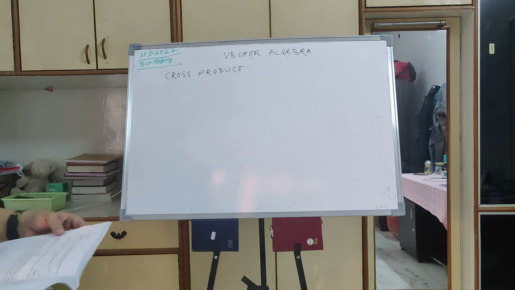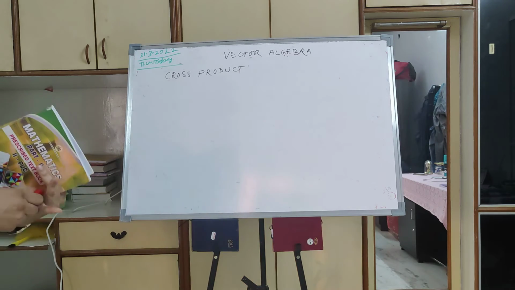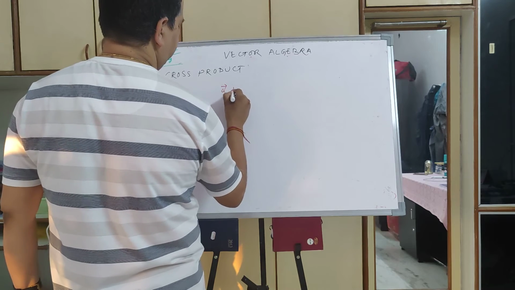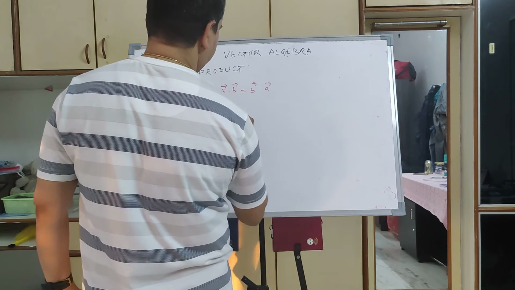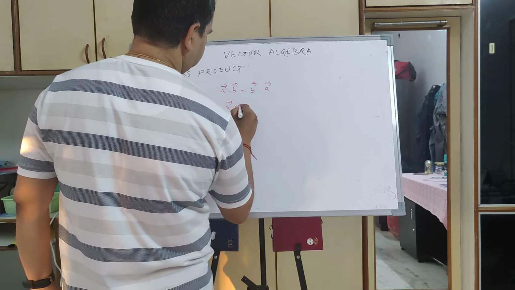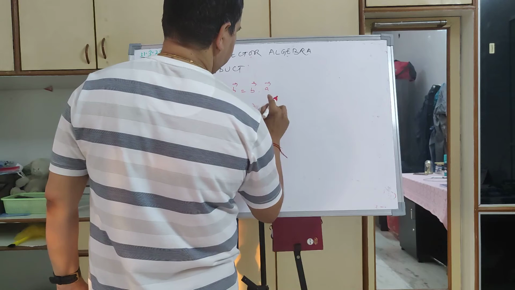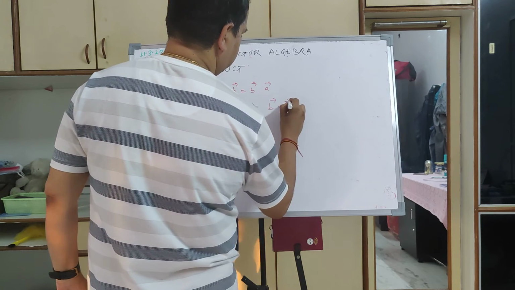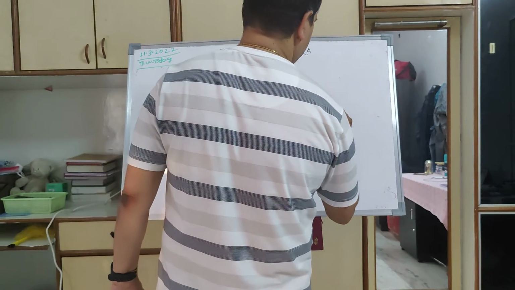Okay, what more is left? It is always true that the vector product is not commutative. We have studied that A dot B is equal to B dot A. But A cross B is not equal to B cross A. B cross A is the negative of A cross B. Why? Because the unit vector will be in the opposite direction.